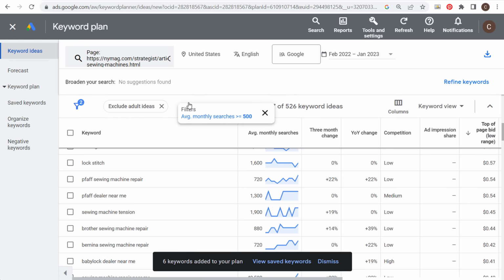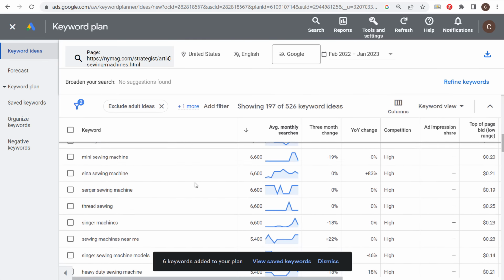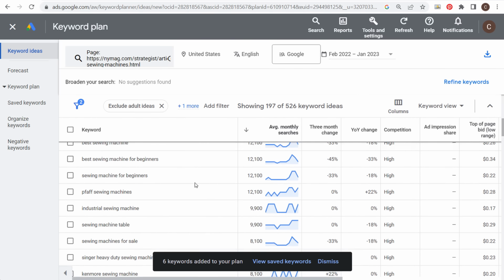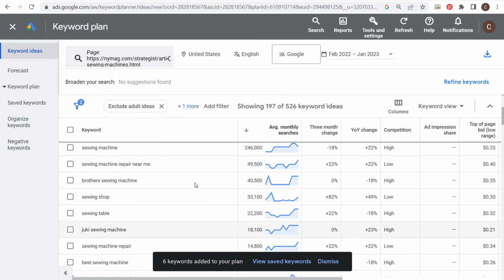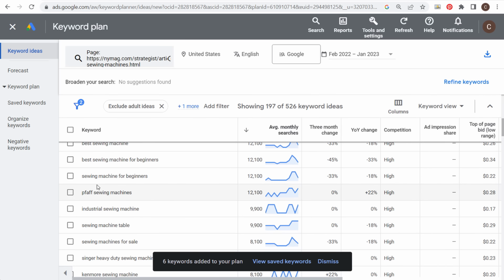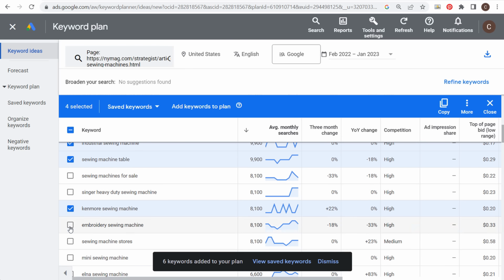Now keep in mind, we still have our filter here for average monthly searches is greater than or equal to 500. So this has given us some of these different keywords here. So let's look by average monthly searches again. We're going to see some of the same keywords, but if we come to the top here, sometimes what you're going to get are a few different keywords that we haven't targeted yet. So we want to come through here. We'll select a bunch of these keywords here. We want to keep adding our keywords.